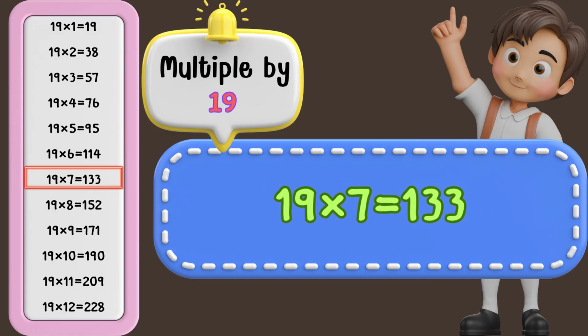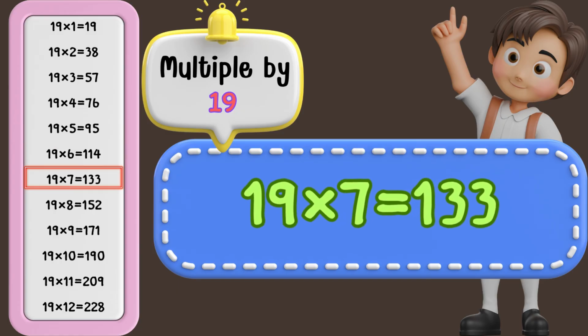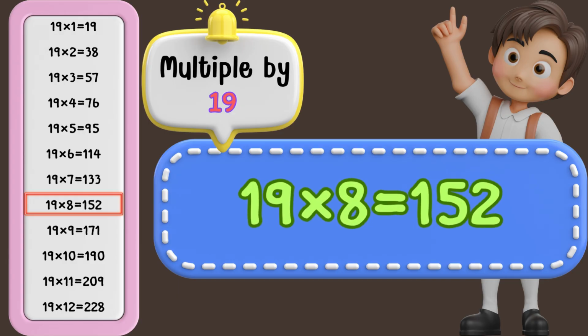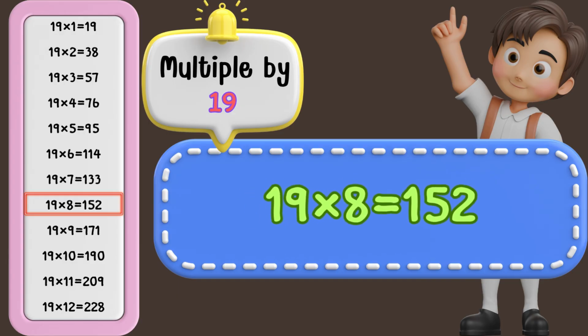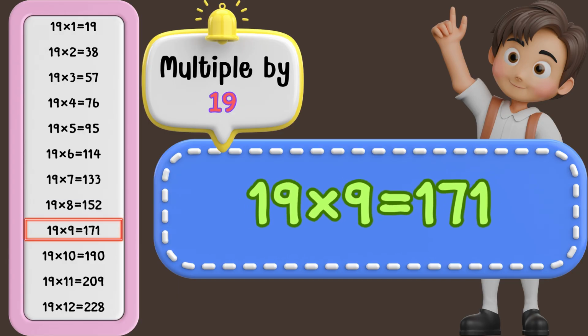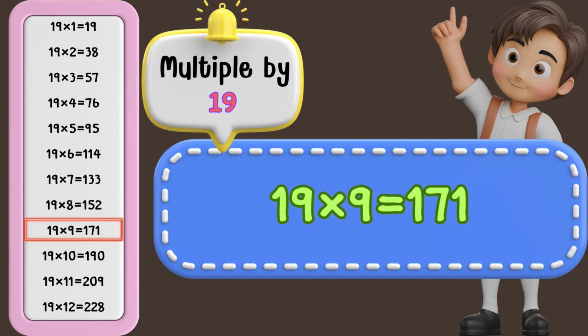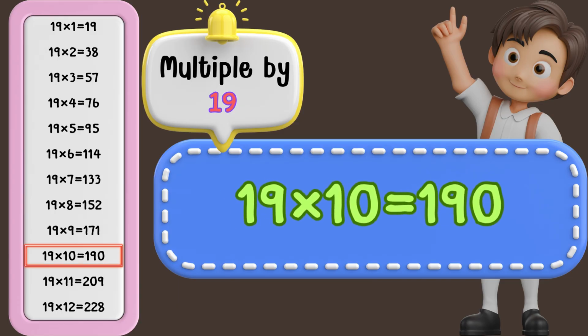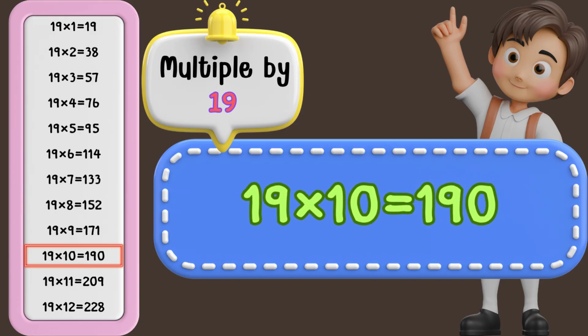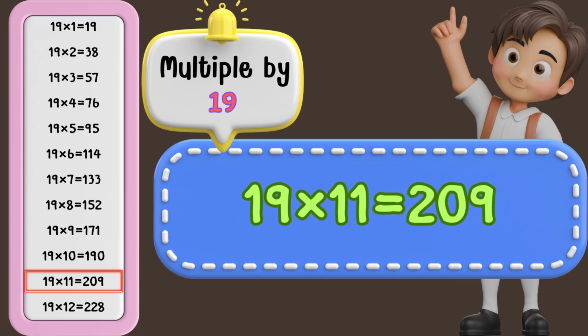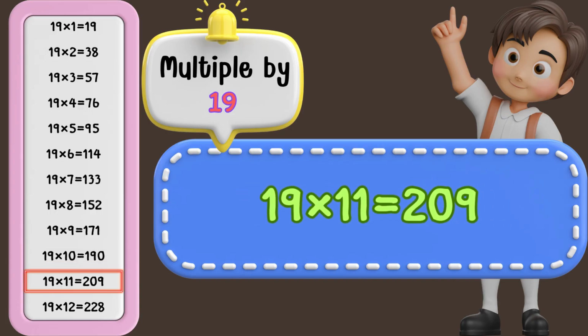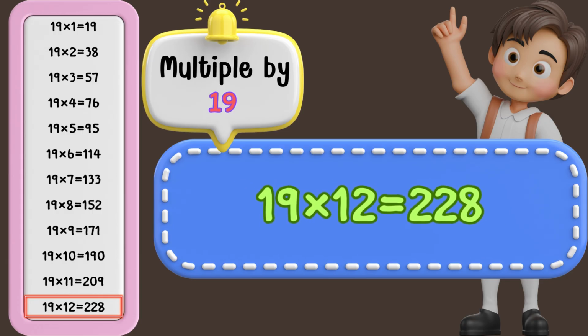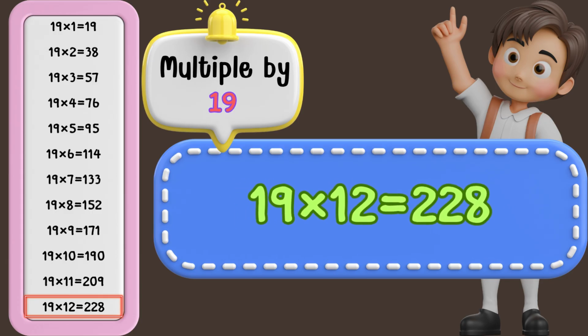19 times 7 is 133. 19 times 8 is 152. 19 times 9 is 171. 19 times 10 is 190. 19 times 11 is 209. 19 times 12 is 228.